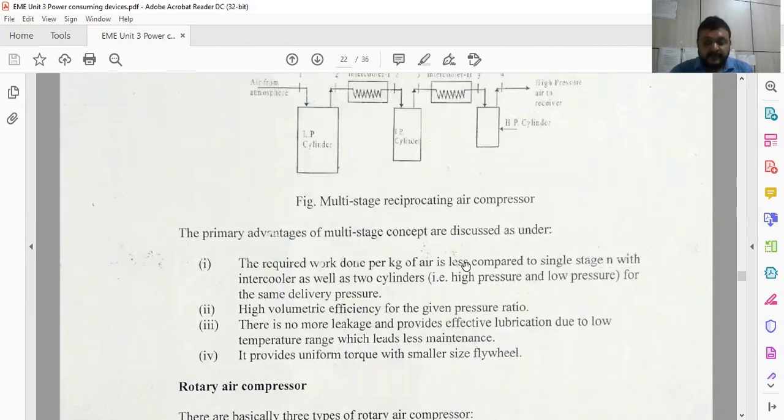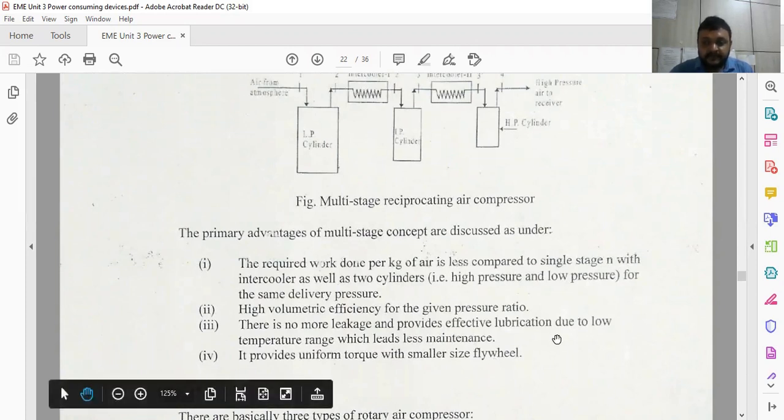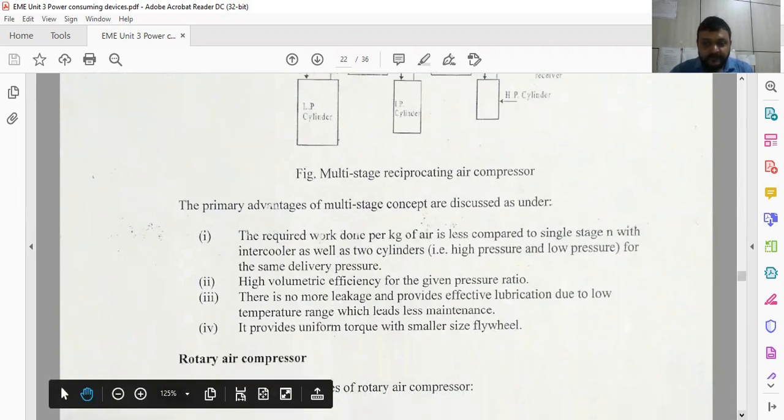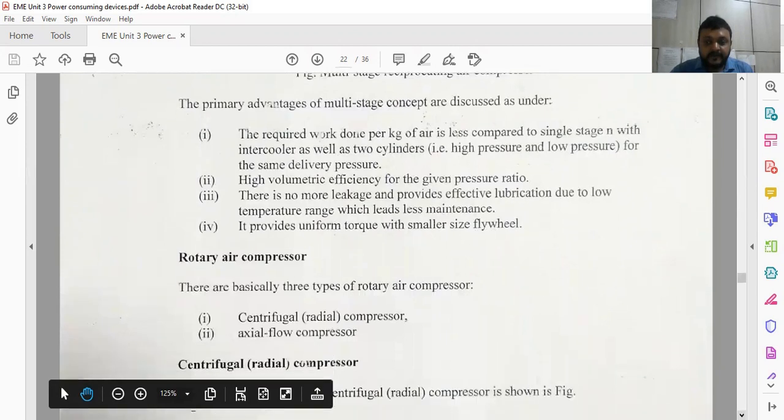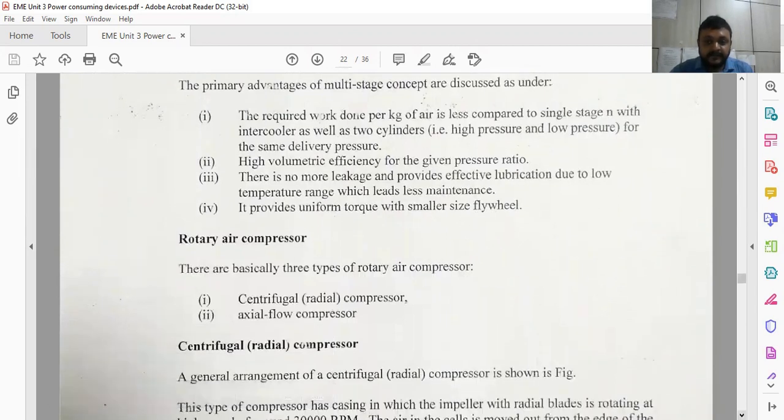So maintenance cost becomes considerably less, and there is uniform torque for the same size of flywheel. So there is no issue of torque in such cases. So this is about the single stage reciprocating air compressor with an example, and the reciprocating air compressor by means of multi-staging and its advantages.